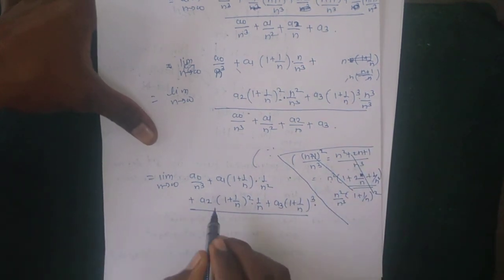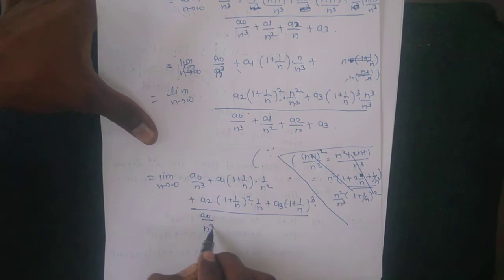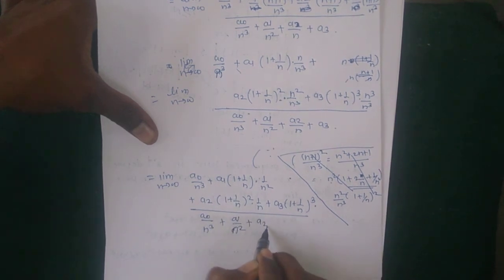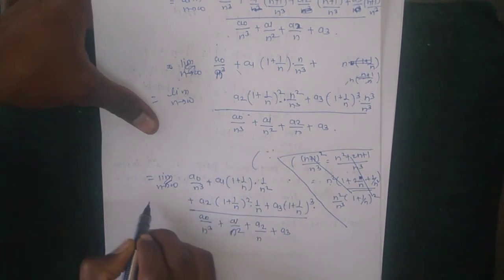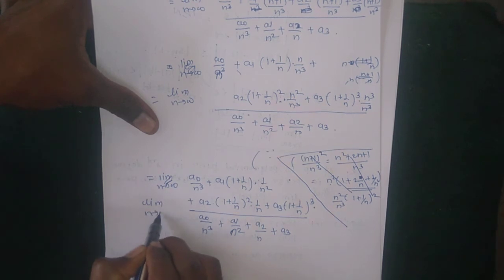This becomes a0 divided by n cube plus a1 divided by n square plus a2 divided by n plus a3.